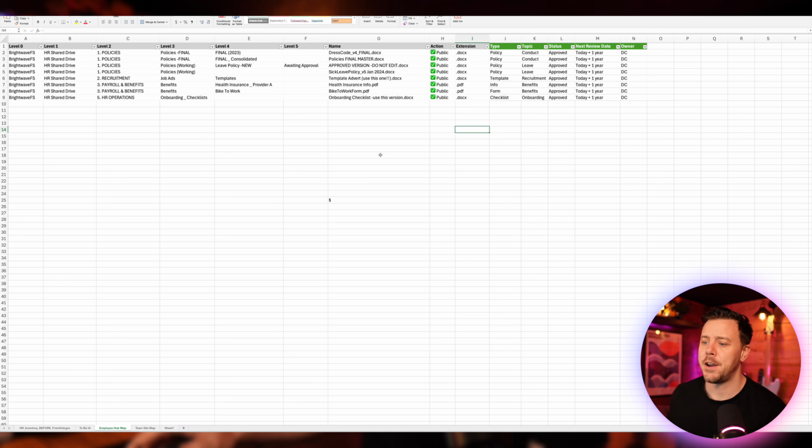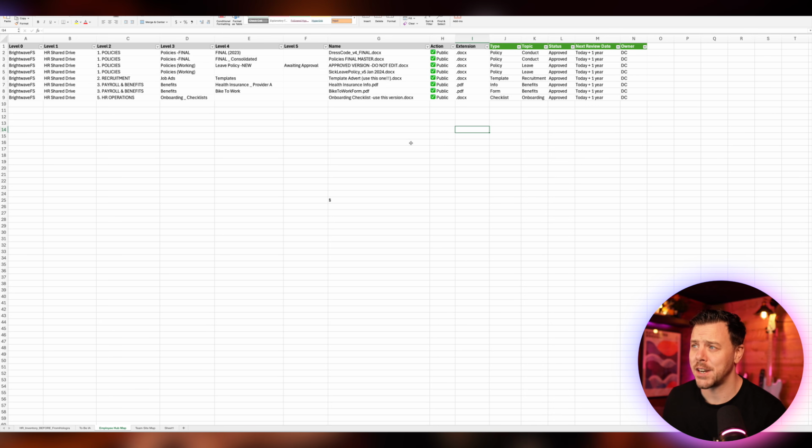So with all that out of the way, and let's say you are still planning to do this yourself, okay, you're gonna have to roll up your sleeves. There's a bit of work involved and you wanna round up the troops to help you with it. But basically, our way to do it would be to take your inventory like we have here, and this is the employee hub section. And basically in here, we know it's one library, okay? But what we might want to do is we might want to start filtering this sheet on topics. And we can ask the owner then to go and locate these files on the file share and simply drag and drop them into SharePoint.